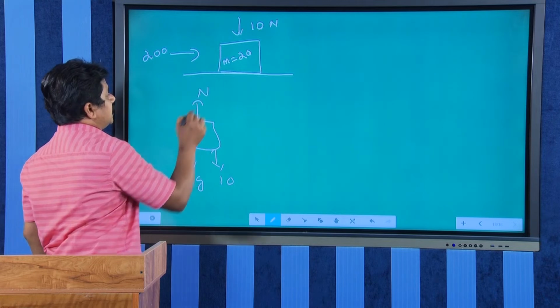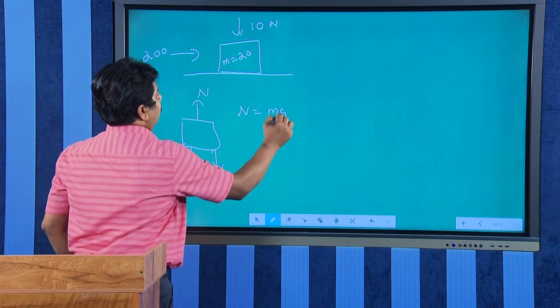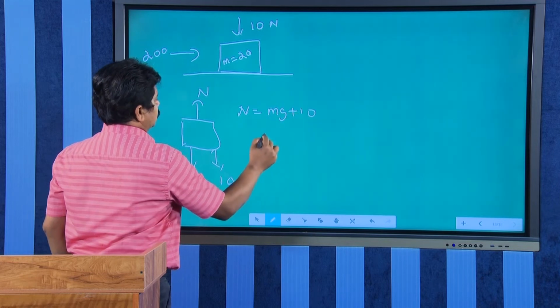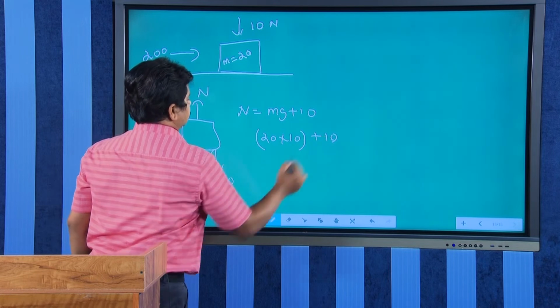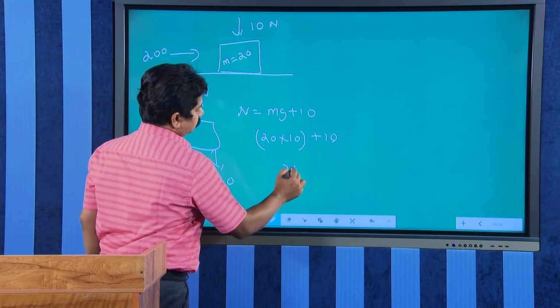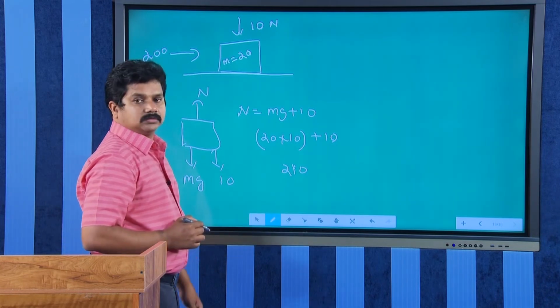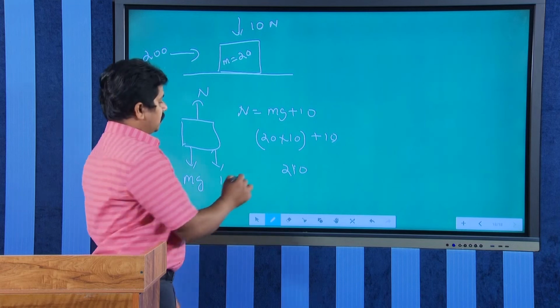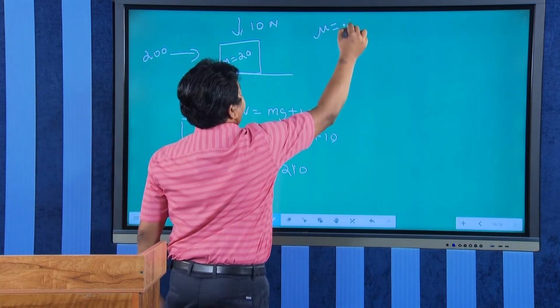Normal reaction will be upward. N in this case will be equal to mg plus 10. M is 20, take g equal to 10, plus 10. So, how much? 210, right. 210 will be the normal reaction here. Take mu equal to 0.1.